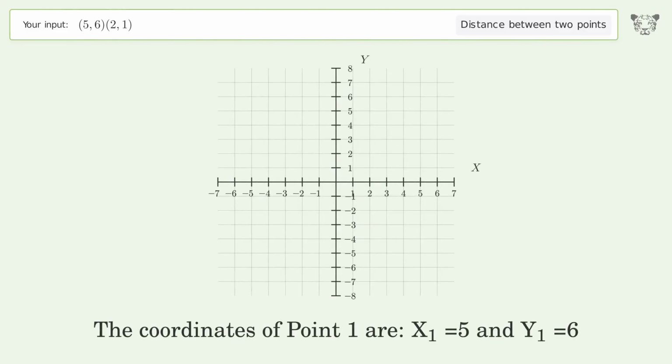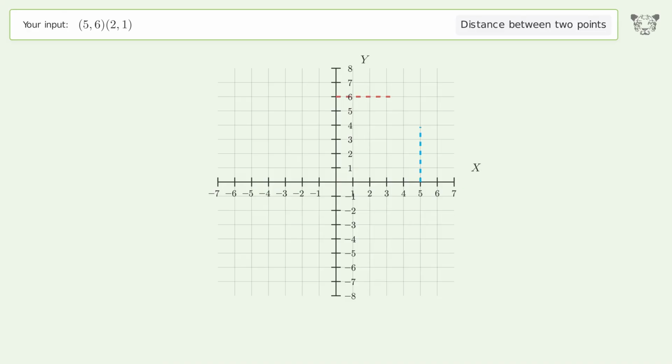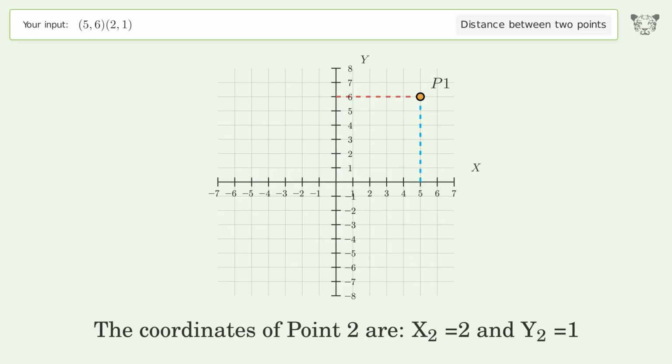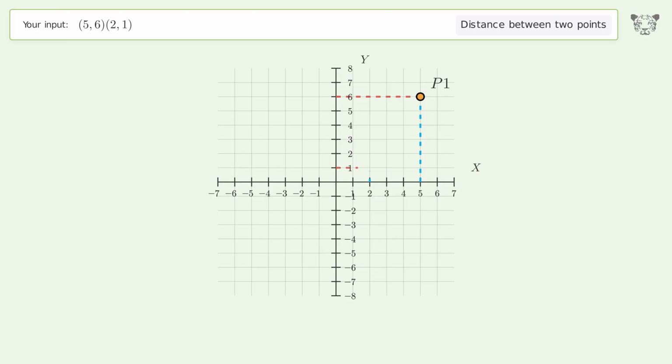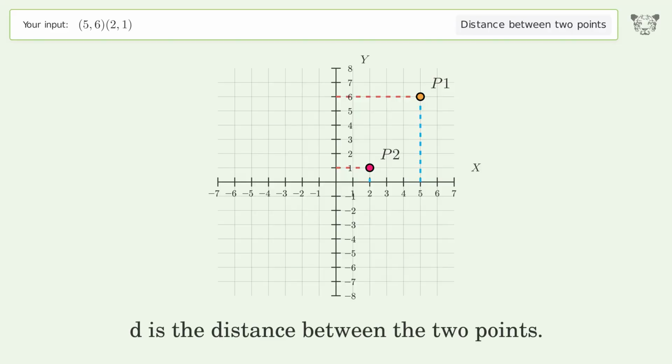The coordinates of point 1 are x1 equals 5 and y1 equals 6. The coordinates of point 2 are x2 equals 2 and y2 equals 1. D is the distance between the 2 points.